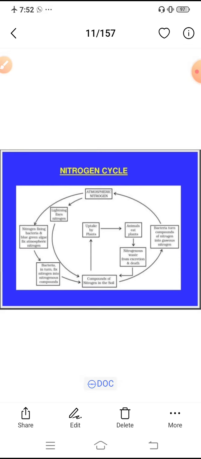And sometimes atmospheric nitrogen is fixed by some bacteria and blue-green algae, and these bacteria and blue-green algae turn fixed nitrogen into nitrogen compounds like NO2 and NO3, nitrite and nitrate. Okay, so this is all about your nitrogen cycle and all about your chapter 2, Microorganisms: Friend and Foe.